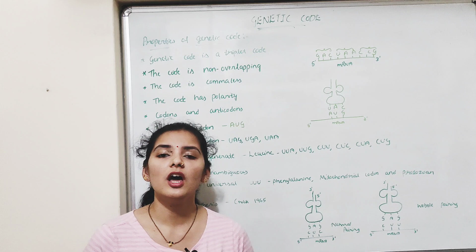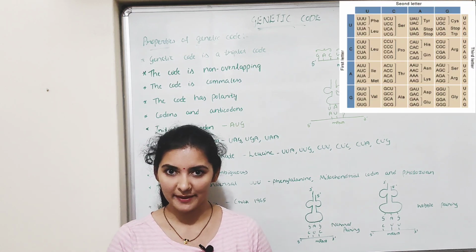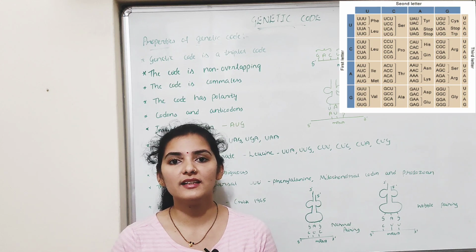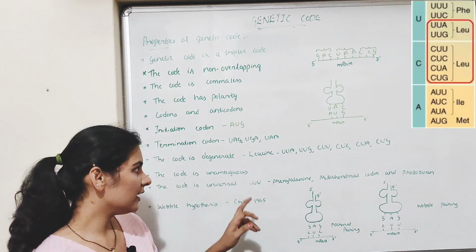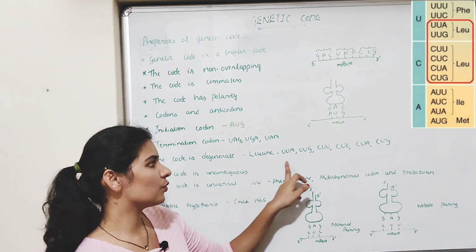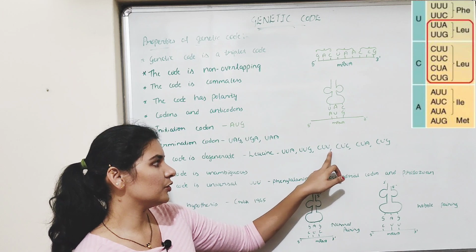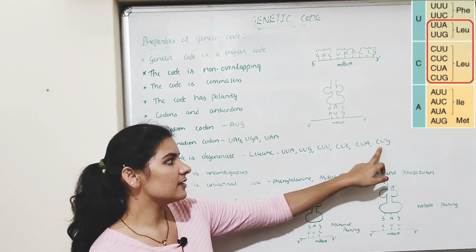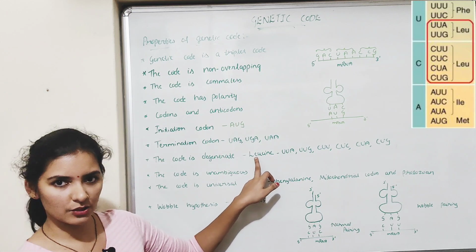Next one, the code is degenerate. As I already told, out of 64 codons, 61 codons will code for 20 amino acids. From this, it is clear that some of the amino acids are coded by more than one codon. For example, the amino acid leucine is coded by 6 codons like UUA, UUG, CUU, CUC, CUA, CUG. These 6 codons code for the amino acid leucine.